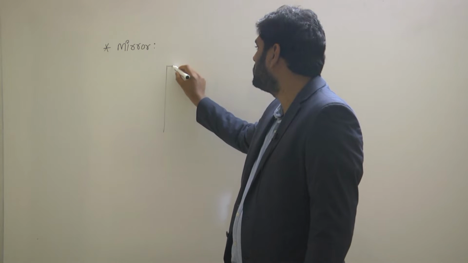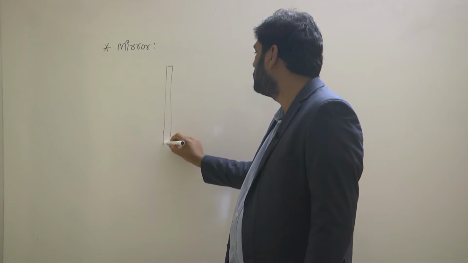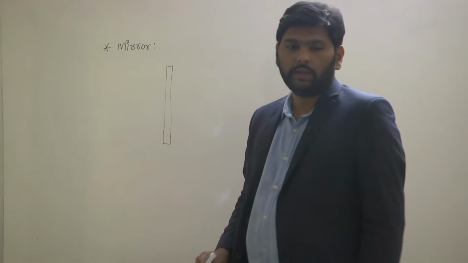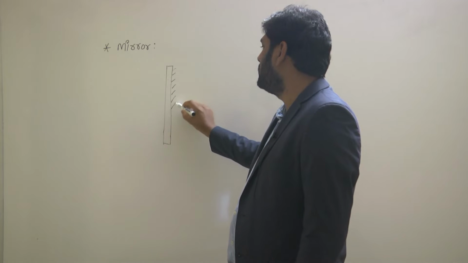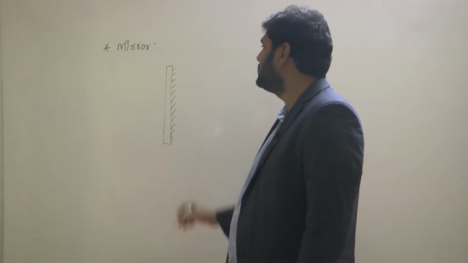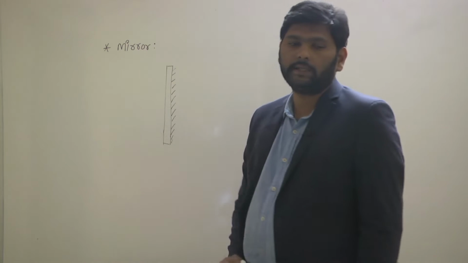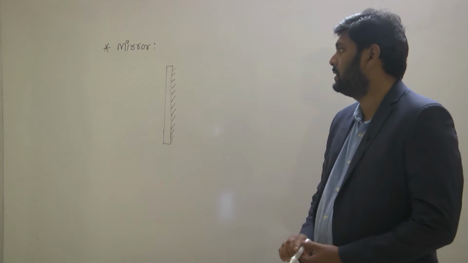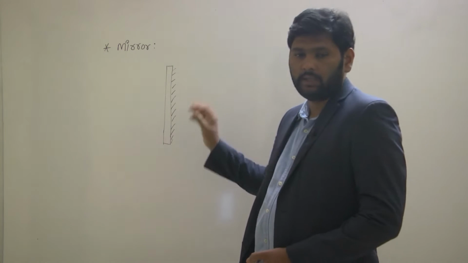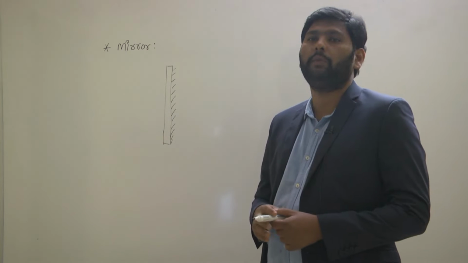This is a thin glass. If one side of this thin glass is coated, that is called silvering. If one side is coated, the other side acts like a reflecting surface. This material we can now call a mirror.